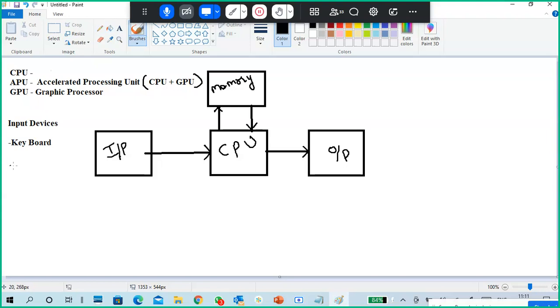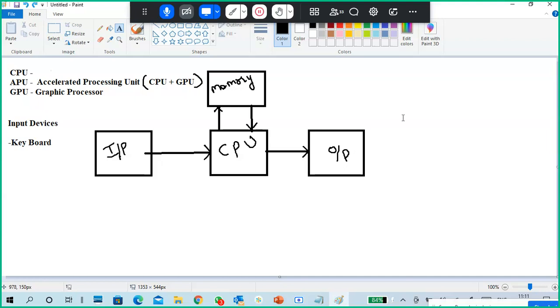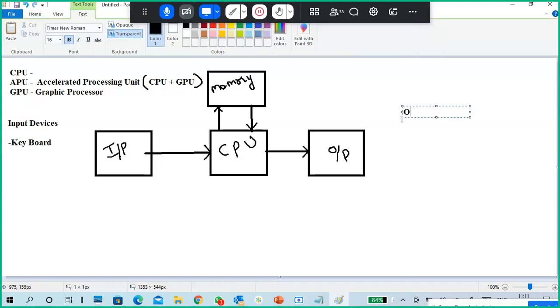Okay, where are we? Standard input device is a keyboard. Okay, standard input device is keyboard. What is a standard output device? Monitor. Okay, standard output device is monitor.